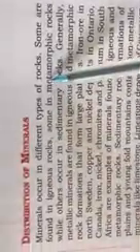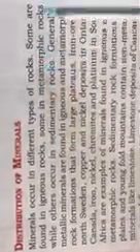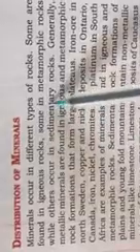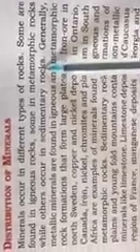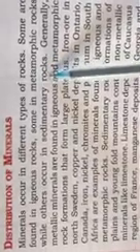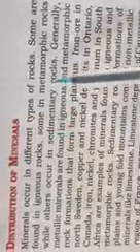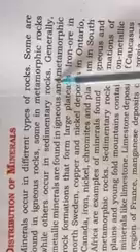Now we have the distribution of minerals. How are the minerals distributed in the different parts of the world? Minerals occur in different types of rocks. As I have told you, minerals may be in different types of rocks. Some are found in igneous rocks, some in metamorphic rocks, while others occur in sedimentary rocks. Minerals are found in these three rocks we have discussed in the previous chapter: igneous rock, metamorphic rock and sedimentary rock. So minerals can be found in these three rocks only.